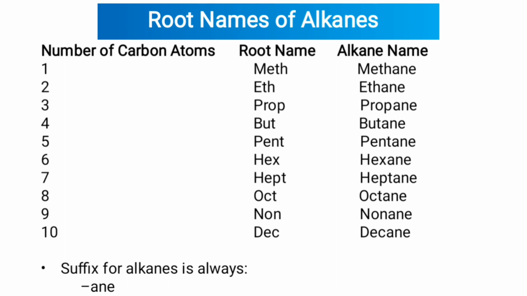Root name of alkanes and number of carbon atoms. 1: root name is meth and alkane name is methane.